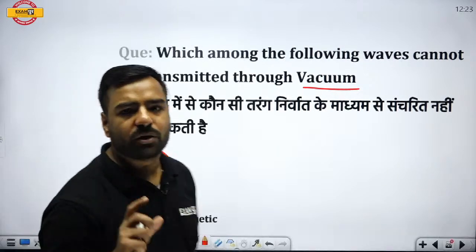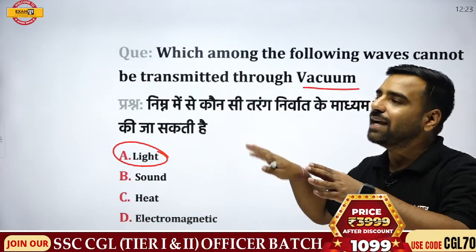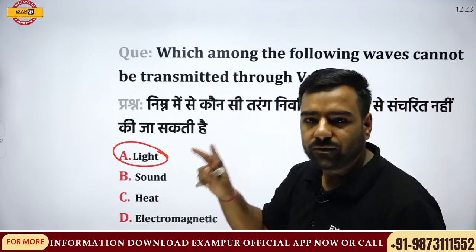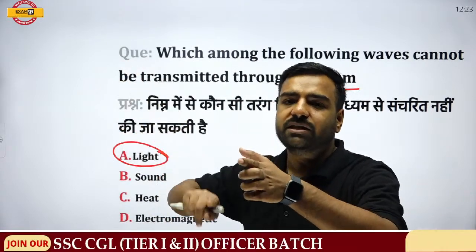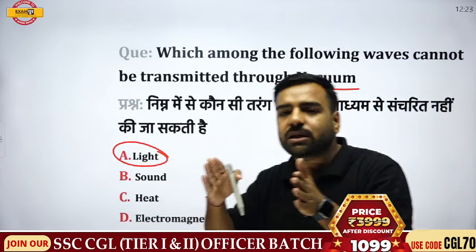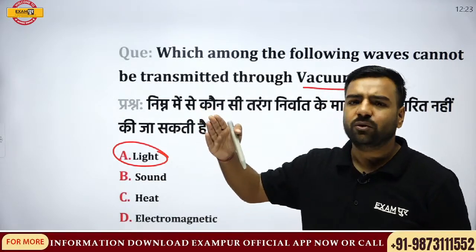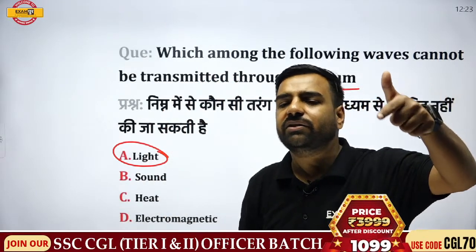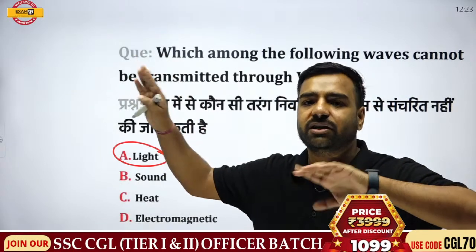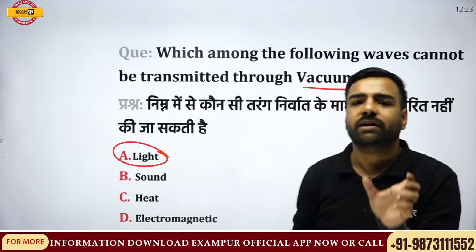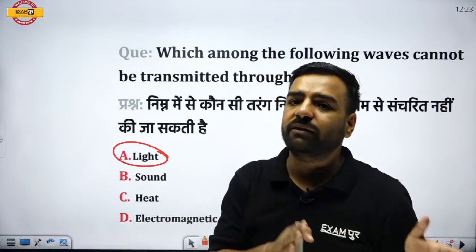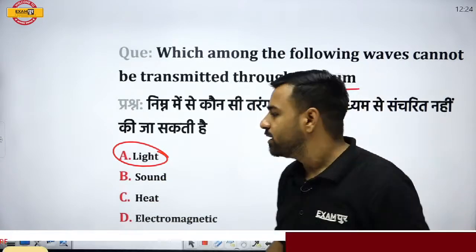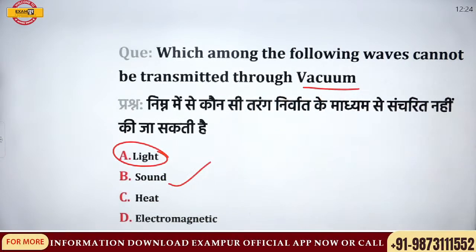If I talk about light, here you can talk about the energy which is coming from the sun to the earth. We are aware of the sun to the earth. If I talk about the heat flow, the modes by which heat transfers are conduction, convection and radiation. So in that mode, we'll say that that is radiation. But if I talk about the vacuum part, it's only and only sound that cannot travel through the vacuum. Light, heat, all these can even travel through the vacuum. So that's totally correct. Here sound is going to be the correct answer, that is option number B.